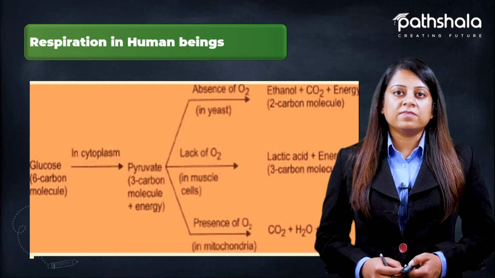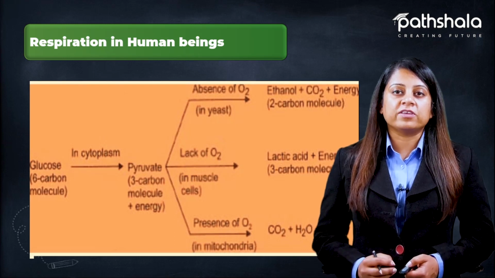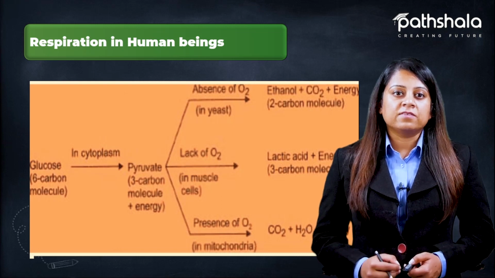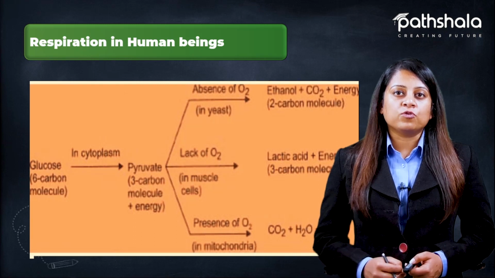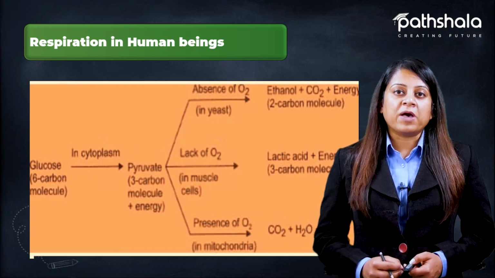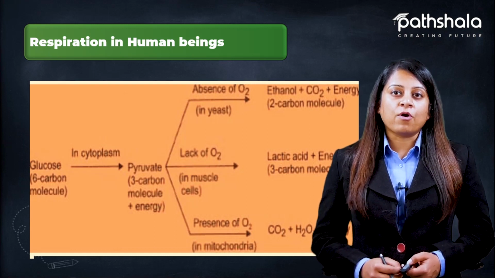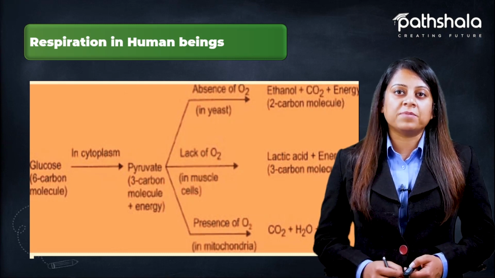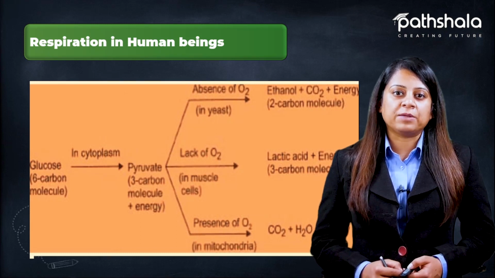In human beings, cellular respiration takes place, which is a complex process. Glucose, that is a 6-carbon molecule, in the cytoplasm breaks down into pyruvic acid, that is a 3-carbon molecule, and energy. This pyruvic acid reaches the mitochondria, and in the presence of oxygen, it breaks down into carbon dioxide, water, and energy is released in the form of ATP.